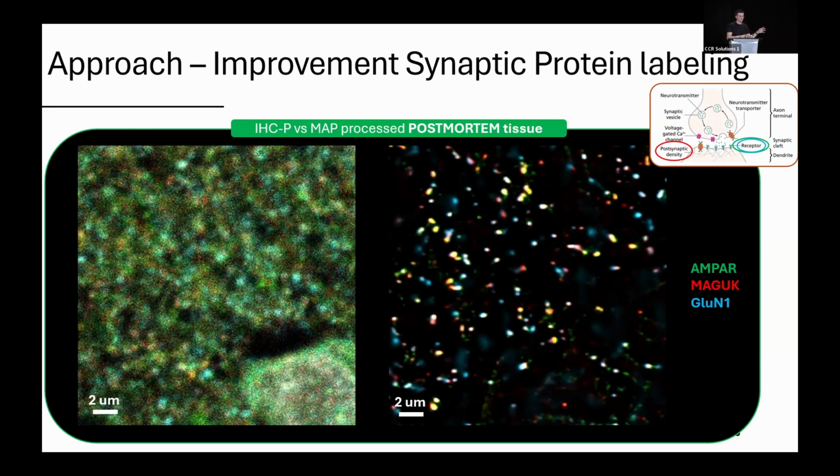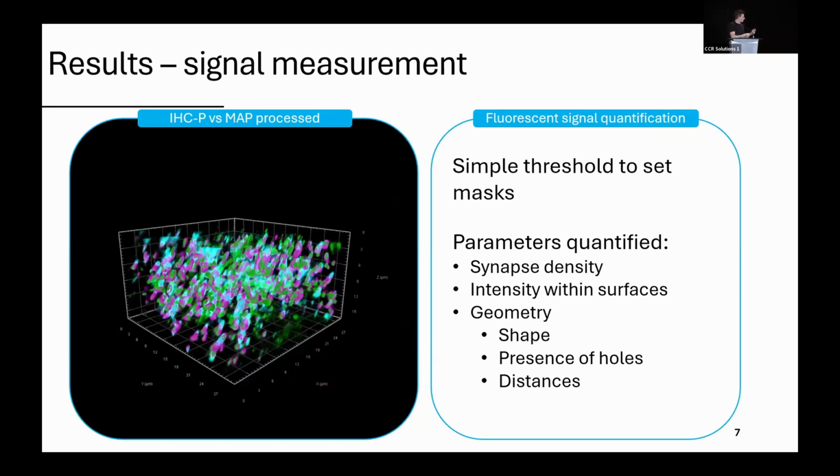Compared to people who talked about expansion microscopy today, I'm not really looking into the super resolution that this procedure allows, but more for the gain in antigen accessibility. I don't necessarily need to reach into the distribution of the different domains within the synapses, but more to finally access the synaptic protein at an individual synapse level and be able to do meaningful quantification and not just broad analysis.